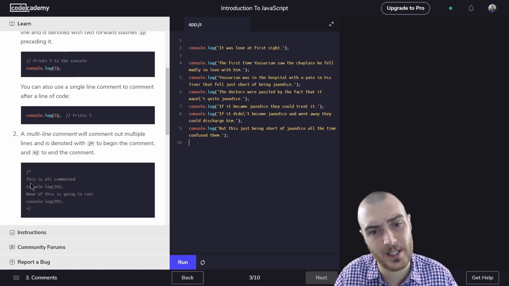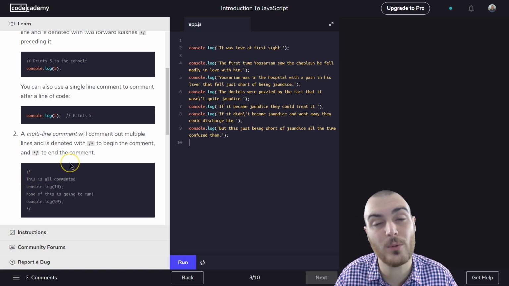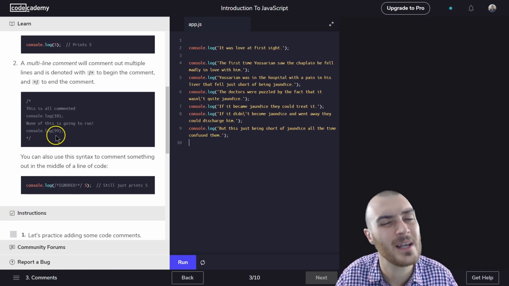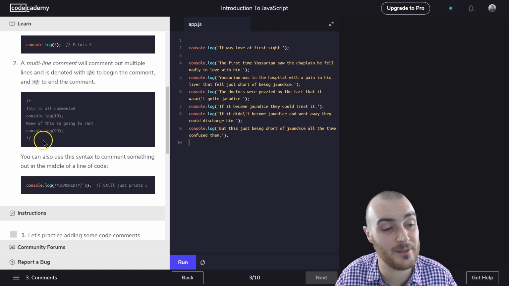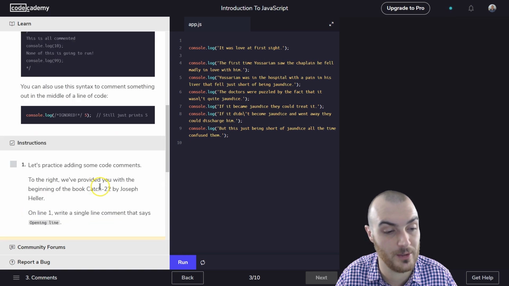Multi-line comments are often handy if you want to comment out a function, which we'll be learning what that is, but you want to leave it in the code. Maybe you're testing for bugs and you want to see how it runs without a particular chunk of code, but don't want to delete it. That's often how multi-line comments are used, to kind of hide that code from the computer. You can also use this syntax to comment something out of the middle of code. Oh yeah, this as well. So if you want to put something within the actual line of code, the computer does not read this, but would read the rest of it up until here.